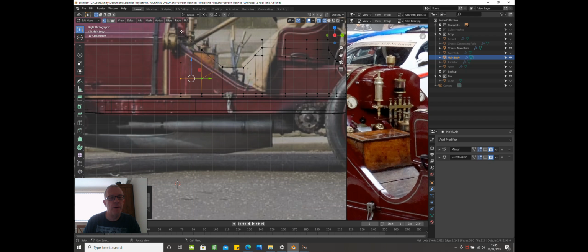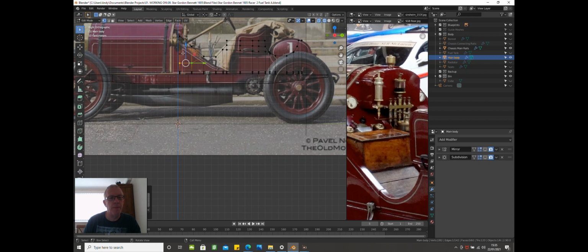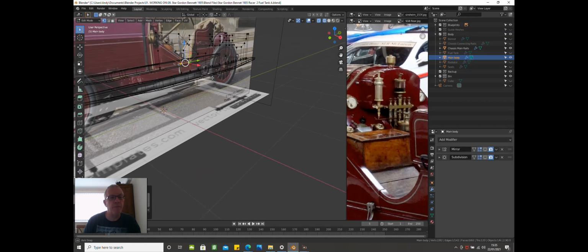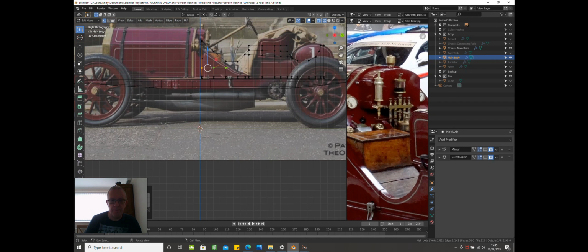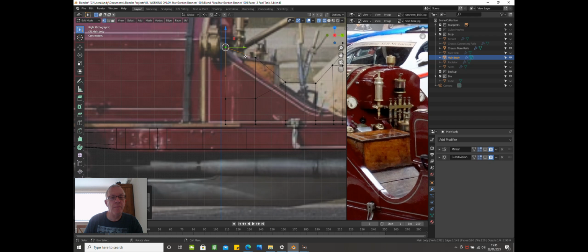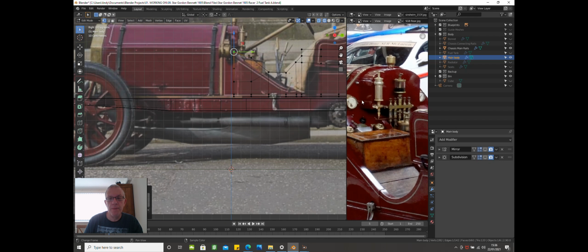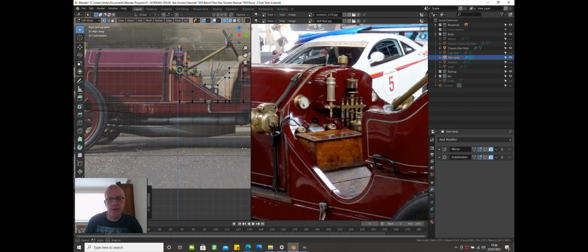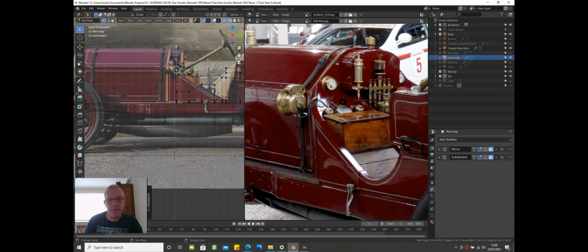So instead of just selecting that, what we'll do is press B to grab both vertices and bring it down to here. Just whilst I'm doing that, let's have a quick look, see what happens here.